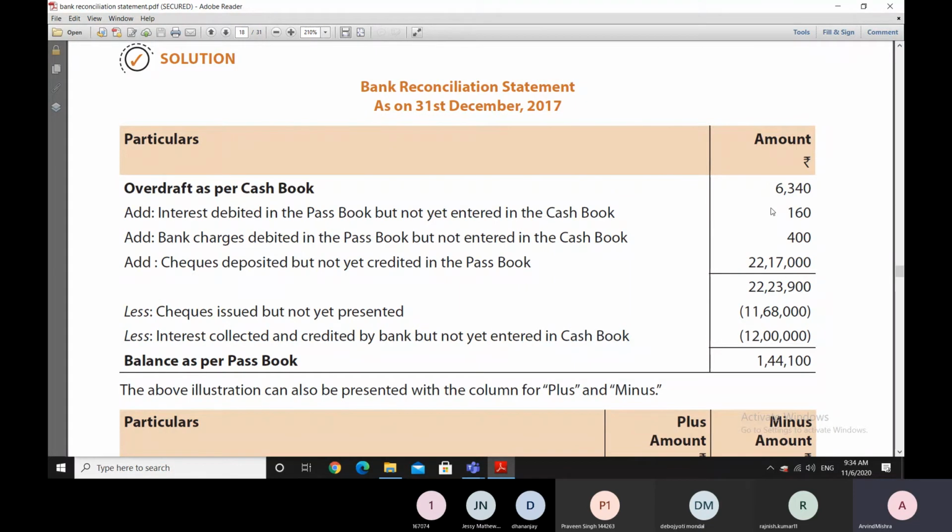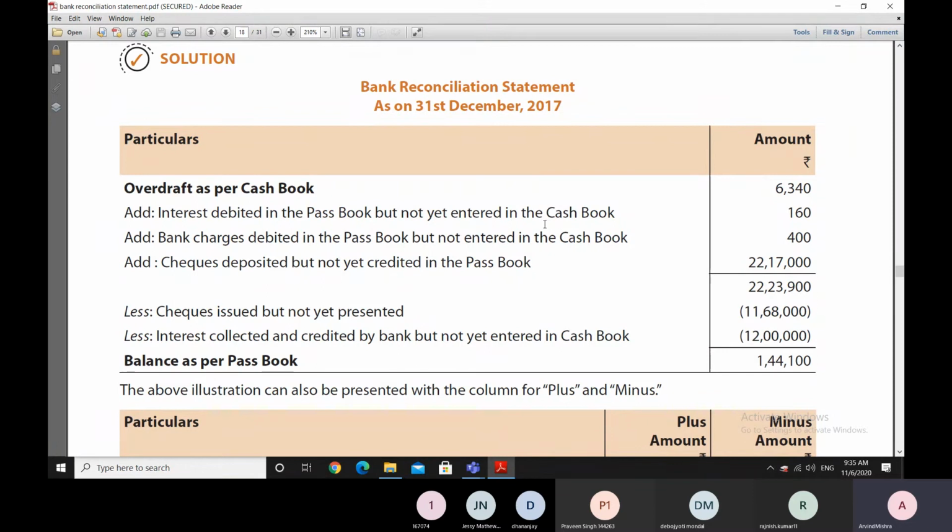Is that right? Because this 160 is by 160 rupees, our balance should reduce. Balance should reduce means it should go further in the minus. Our balance in the cash book is showing minus 6,340.